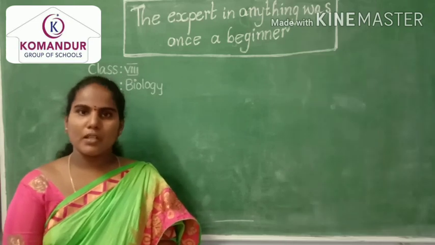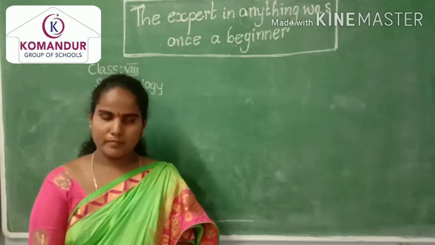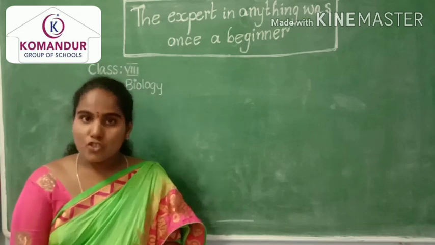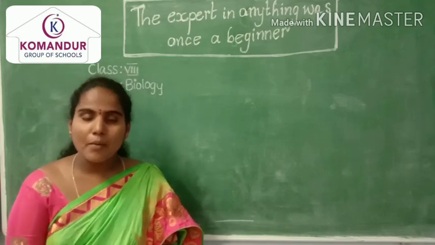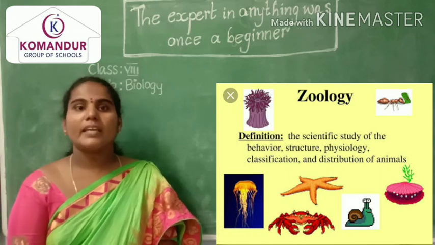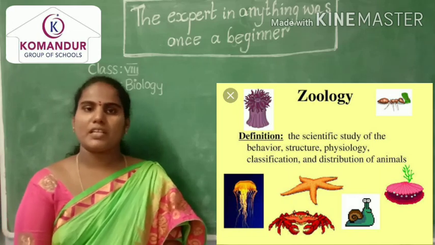Next, coming to zoology. The branch of science which deals with animals is called zoology.